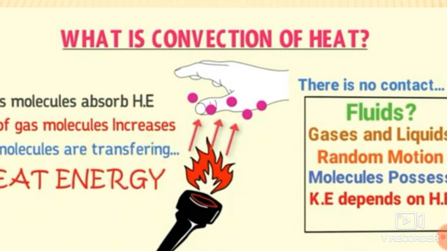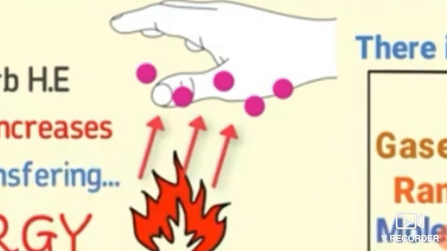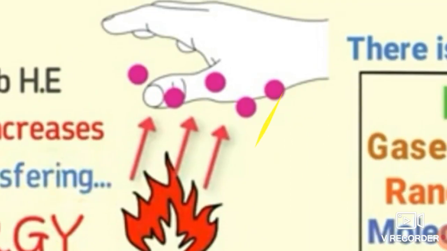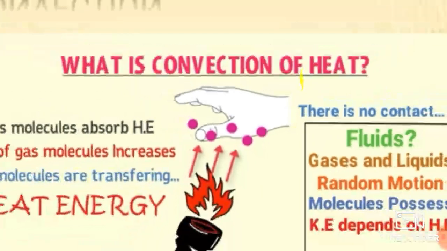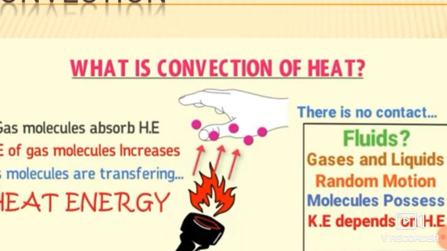But if you observe, whenever you place the hand above the heat, your hand also feels the hotness of that heat. Okay, so why is this so? The molecules which are present in the air around this flame vibrate and transfer the heat energy from one molecule to another, and in this way our hand feels it very hot.